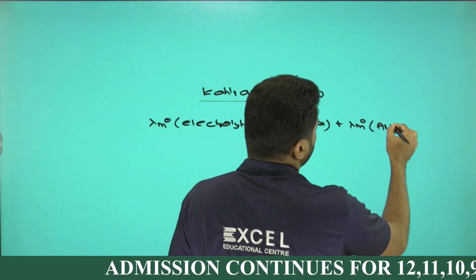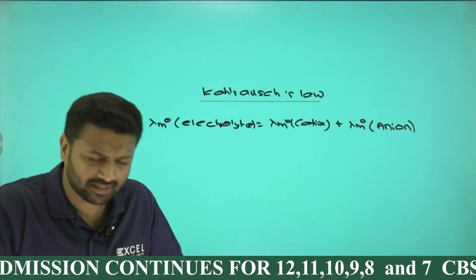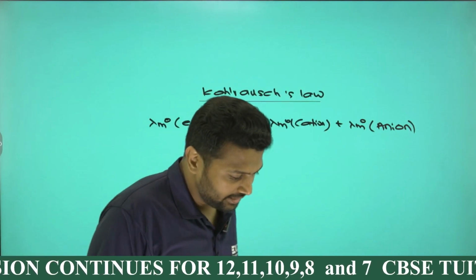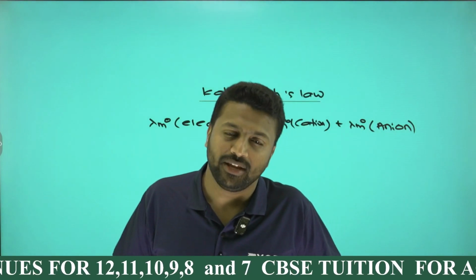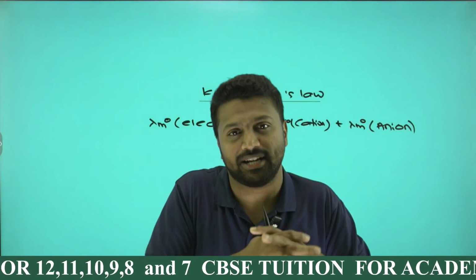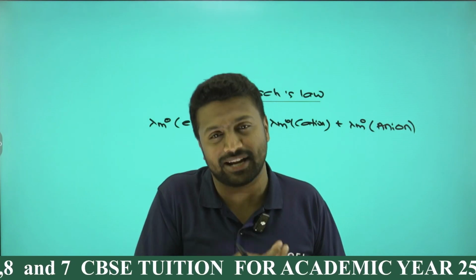Question may be coming like this. What is meant by Kohlrausch's law? Explain its application. Usually the board question will be of this category. Lambda m is called molar conductivity. Lambda m naught is called limiting molar conductivity.